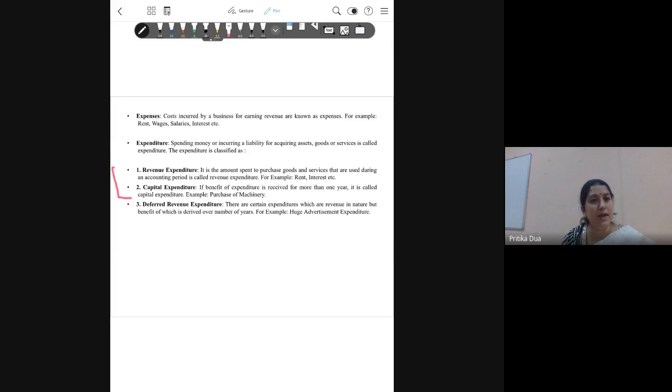So rent paid, interest paid on the loan taken would be revenue expenditure for the firm. Somewhere between the two lies deferred revenue expenditure. Okay, can anyone tell me, the students who are from accounts, can anyone tell me what is deferred revenue expenditure with example?